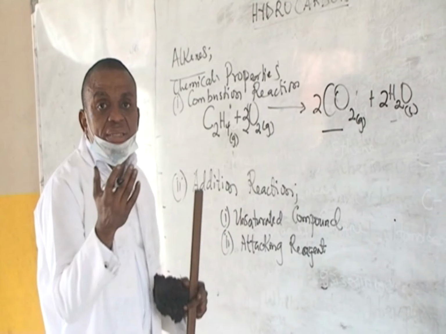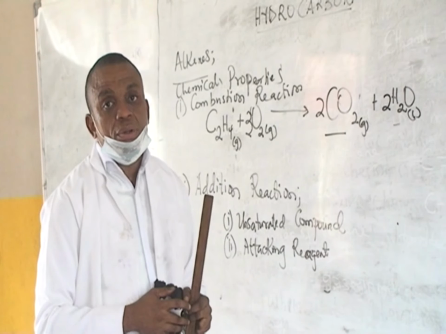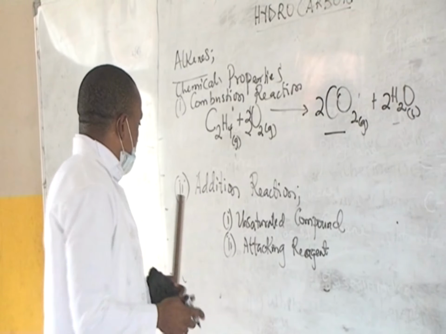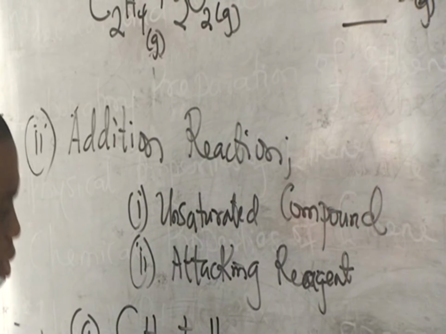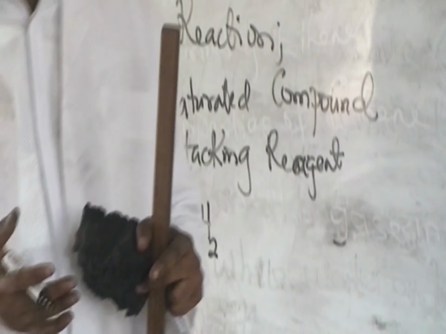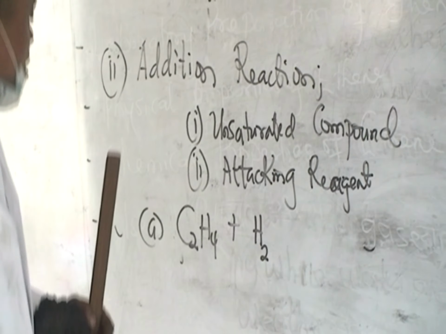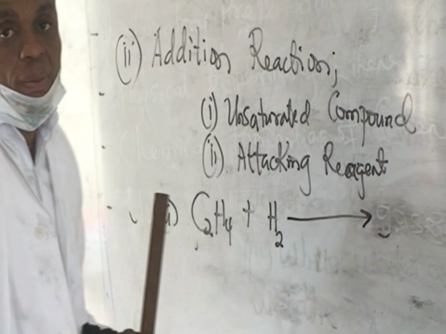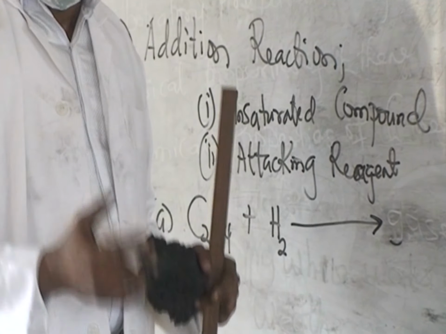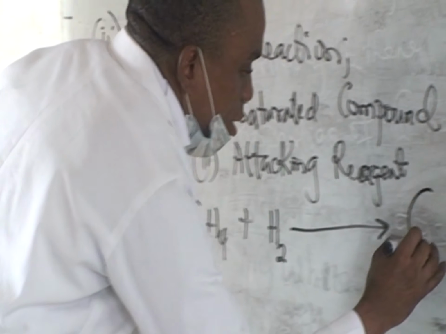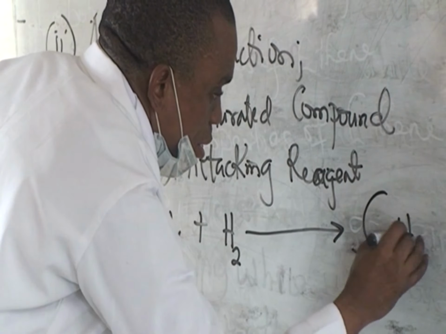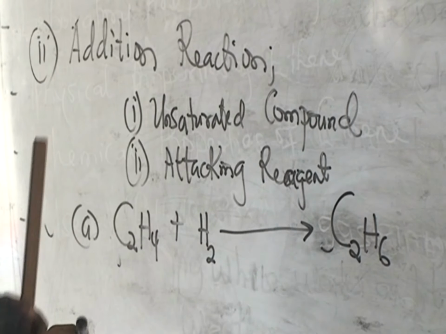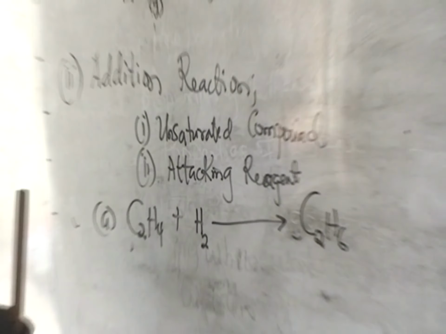And so if you want to look at the addition reaction of ethene, let's take the first example. Ethene undergoes addition reaction with hydrogen gas. And what's going to happen? It will give you a product that is saturated, C2H6, which is ethane. Now this is ethene.